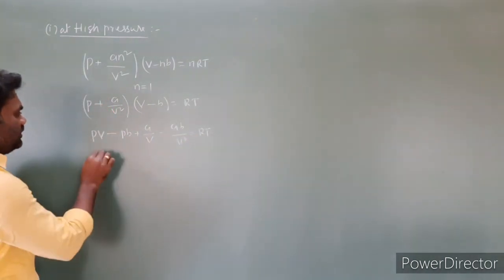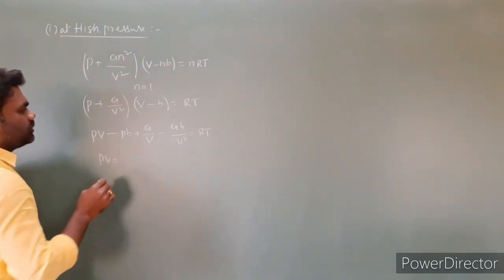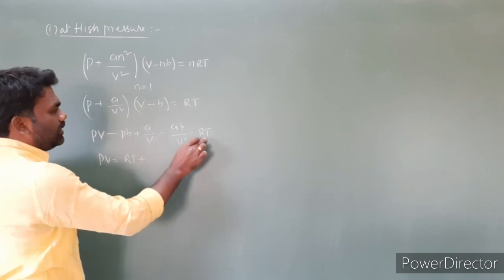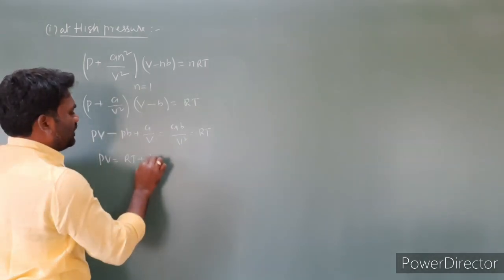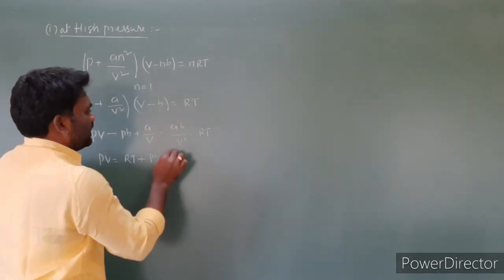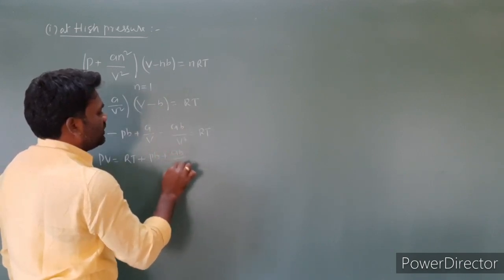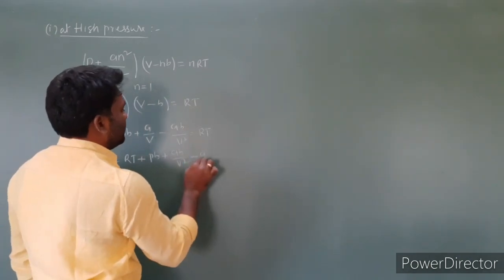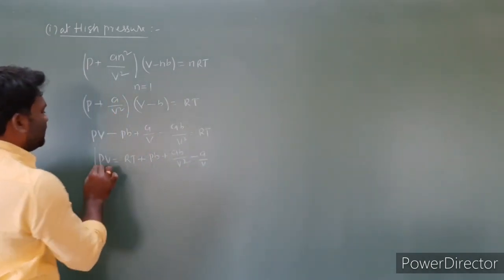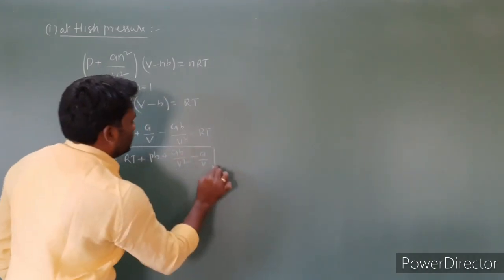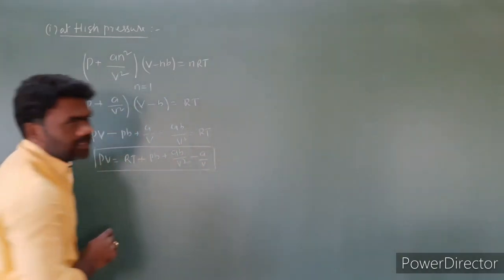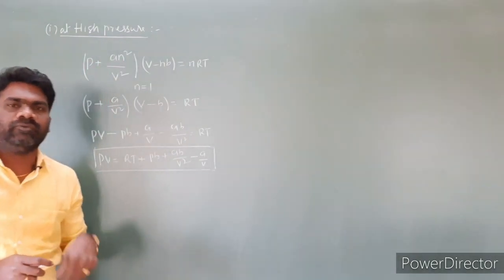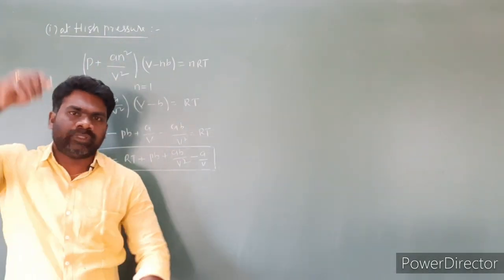Then PV is equal to, transposing all these to the right side, PV is equal to RT plus Pb, plus ab by V², minus a by V. So this is the equation we will use at high pressure. Look at this equation. The pressure is very high, in the sense that the volume is negligible. So the gas is compressed.